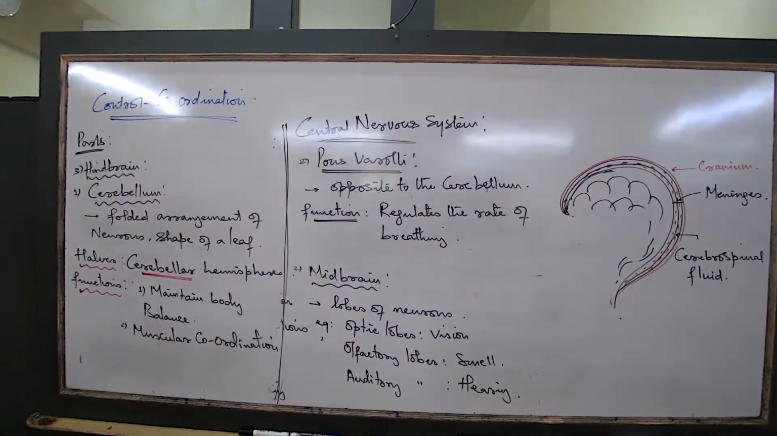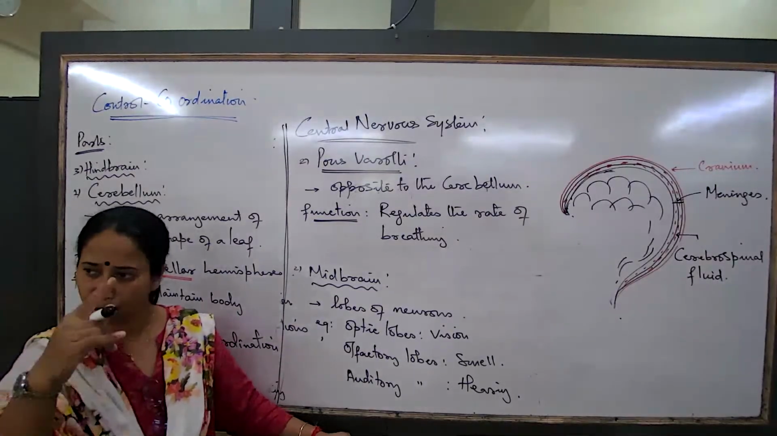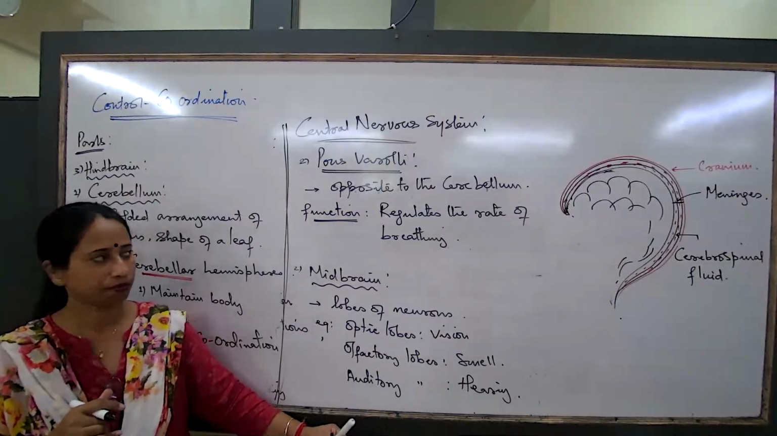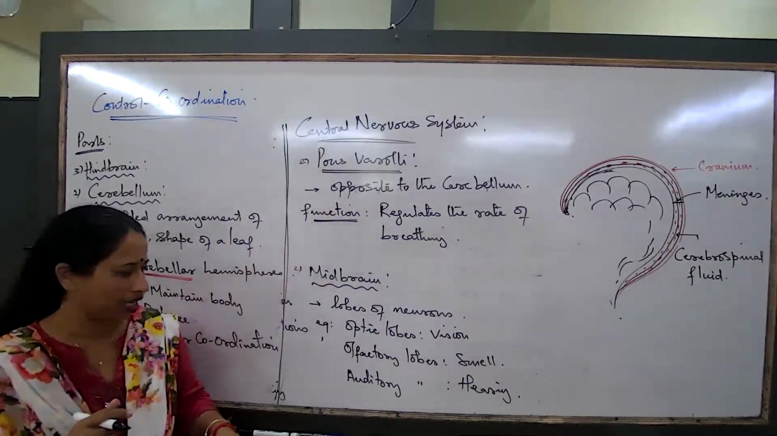Again it can shoot up. When would the rate of breathing be very low? When a person is suffering from an infection, disease, injury, accident, surgery. So in all these cases, the rate of breathing would come down. Which part of the brain regulates this?